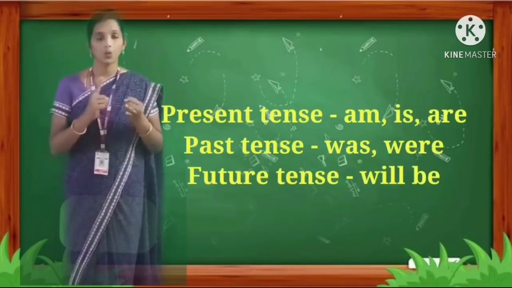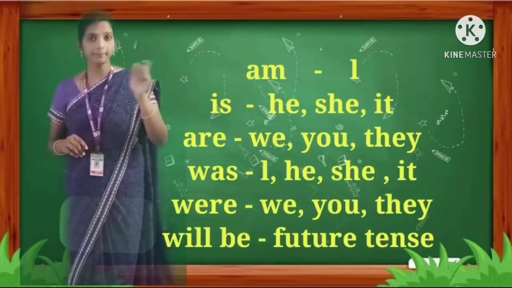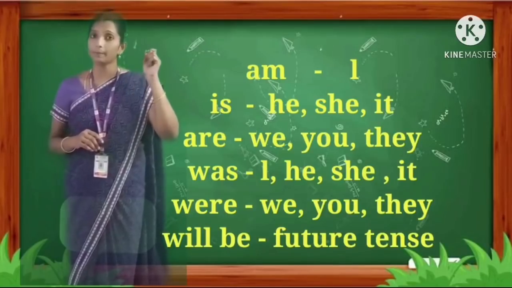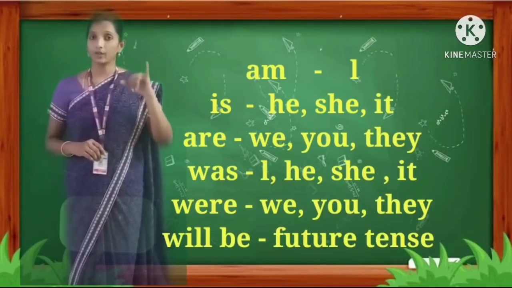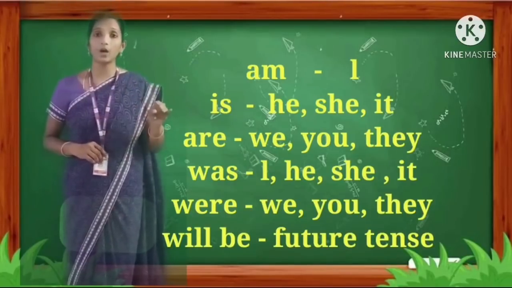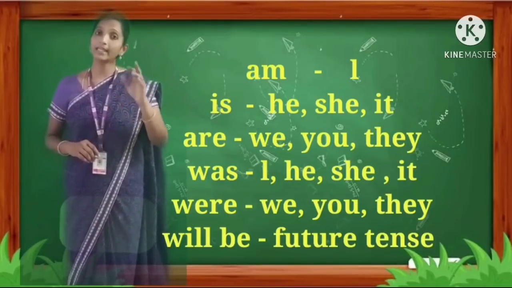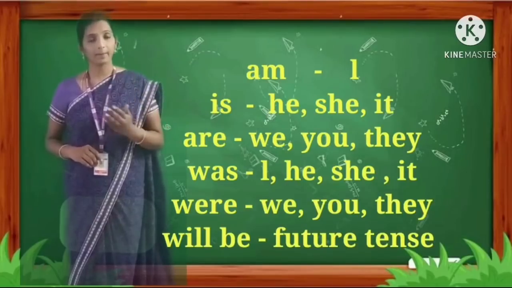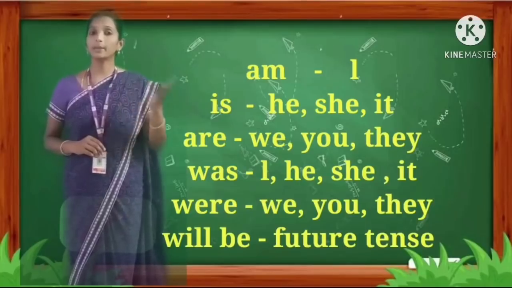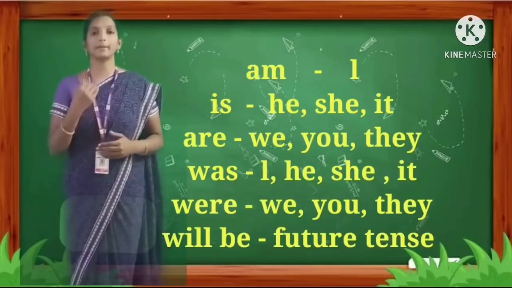In past tense, was, were. Future tense, will be. If it is am, then it should be for I. If the pronoun is I, then we should write only the auxiliary verb am. For is, singular nouns: he, she, it. Are is for plural nouns: we, you, they. Was is for singular nouns: I, he, she, it. Were is for plural nouns: we, you, they. Will be is for the future tense. So keeping this in mind, let's do some exercise part.